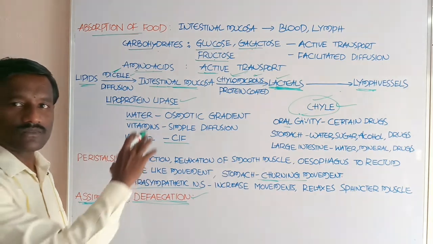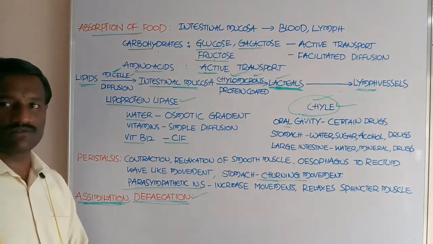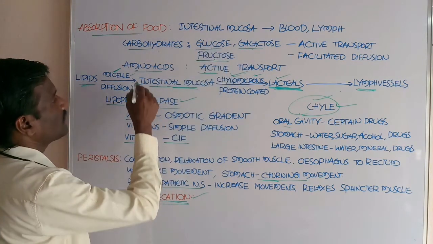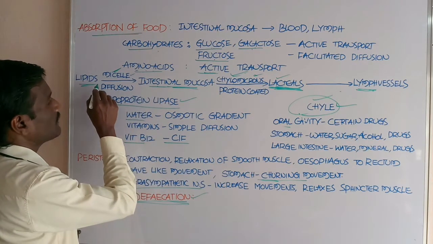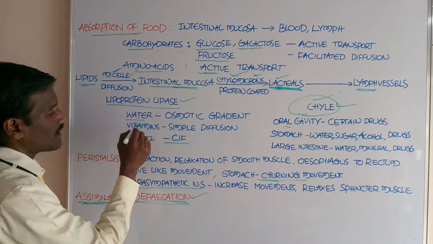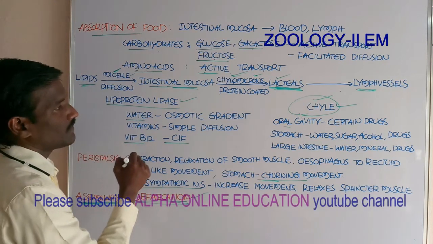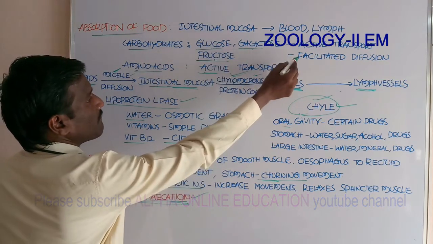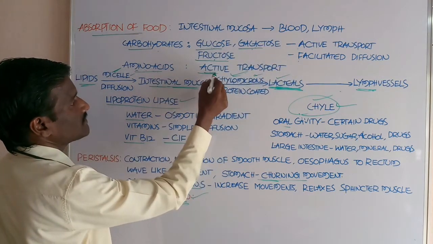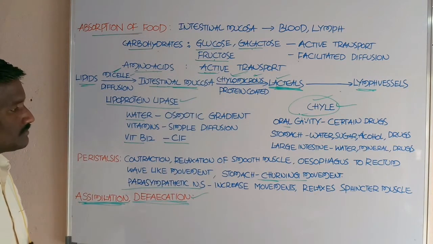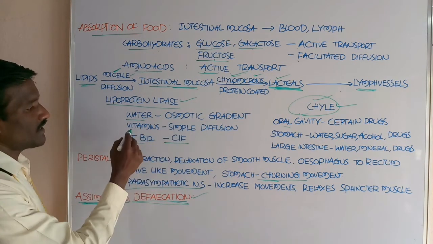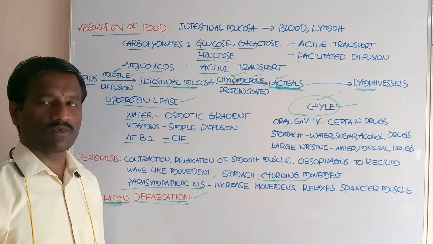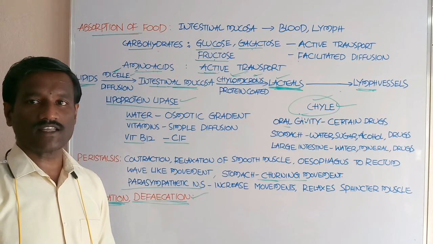Okay students, this is an account of the absorption of the different types of food particles: glucose, galactose, fructose and amino acids, next fatty acids and glycerol, water, vitamins, vitamin B12. Glucose and galactose by active transport, fructose by facilitated diffusion, amino acids by active transport. Water by osmotic gradient, vitamins by simple diffusion. Okay, this is about the absorption of the digested food particles.